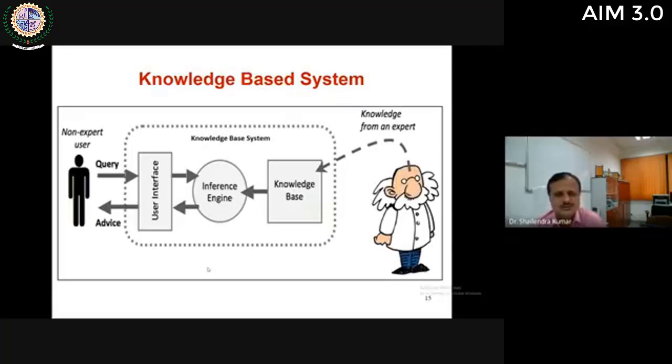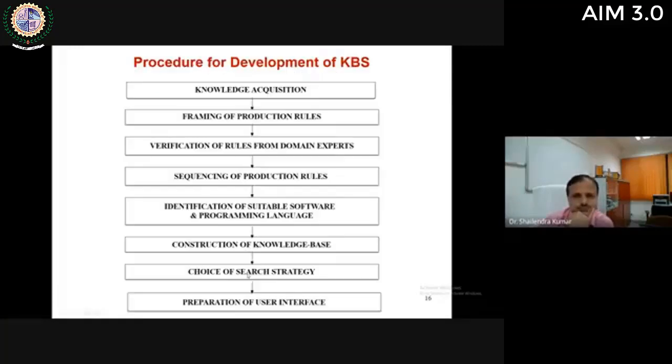Once this knowledge base system is developed, again, based on its advice, this advice is to be validated by a team of other experts. Again, 10 to 15 experts are required to validate the expert advice given by this system. So a lot of work is required to build an expert system or knowledge base system.